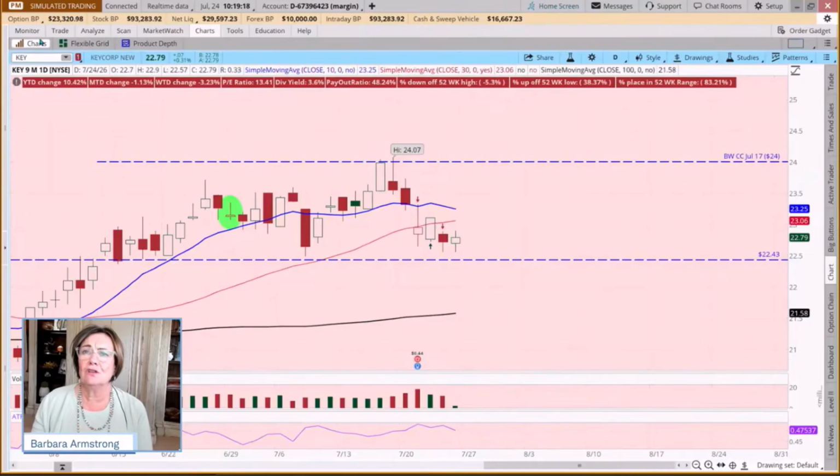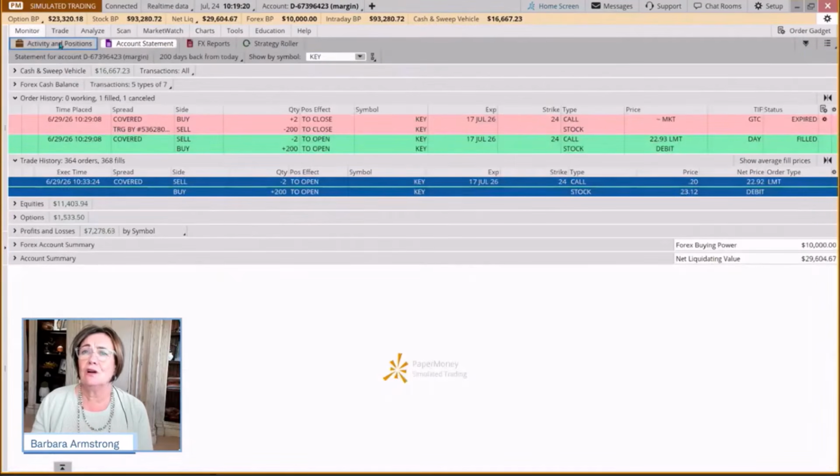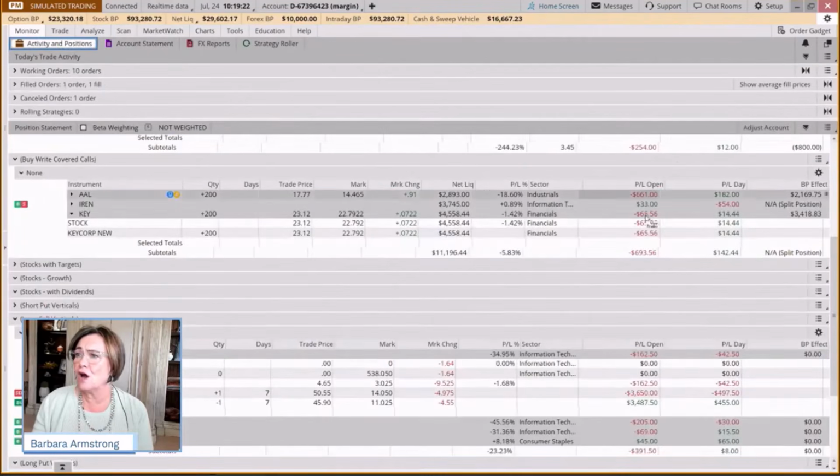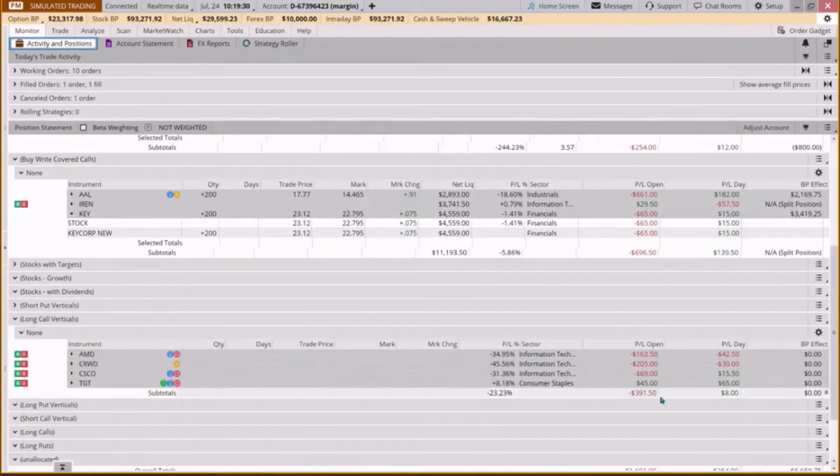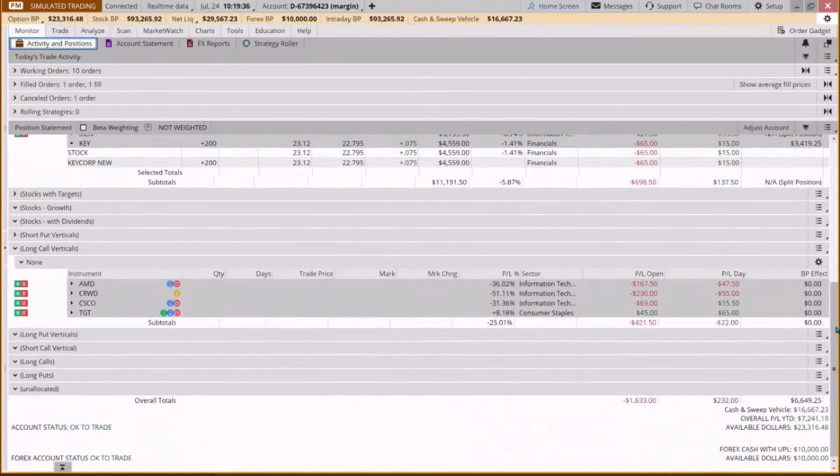So when we look at this, we do have one account where we're underwater more than we agreed to. This is American Airlines, and we're going to talk about this. But if we look at this right now, our long call verticals, we're down by $400. Our buy rights, it would appear that we're down by 696. So we're down in this account right now with our current unrealized losses by $1,600.